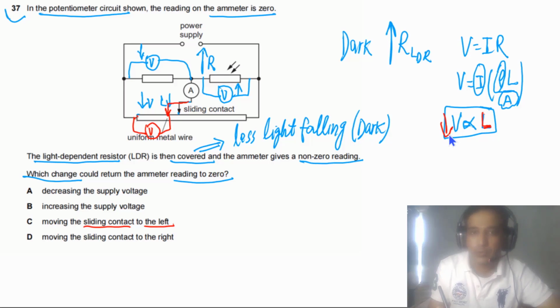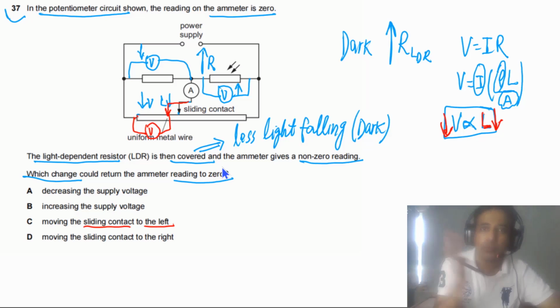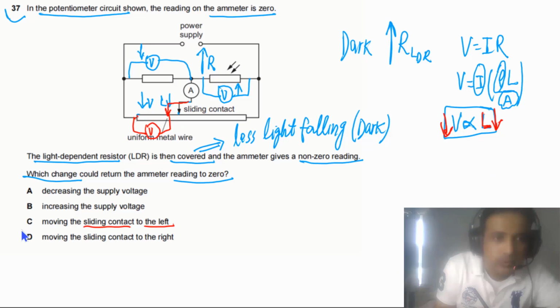So if V goes down, L has to go down. So that's the reason it has to move to the left. So the answer for this question is C.